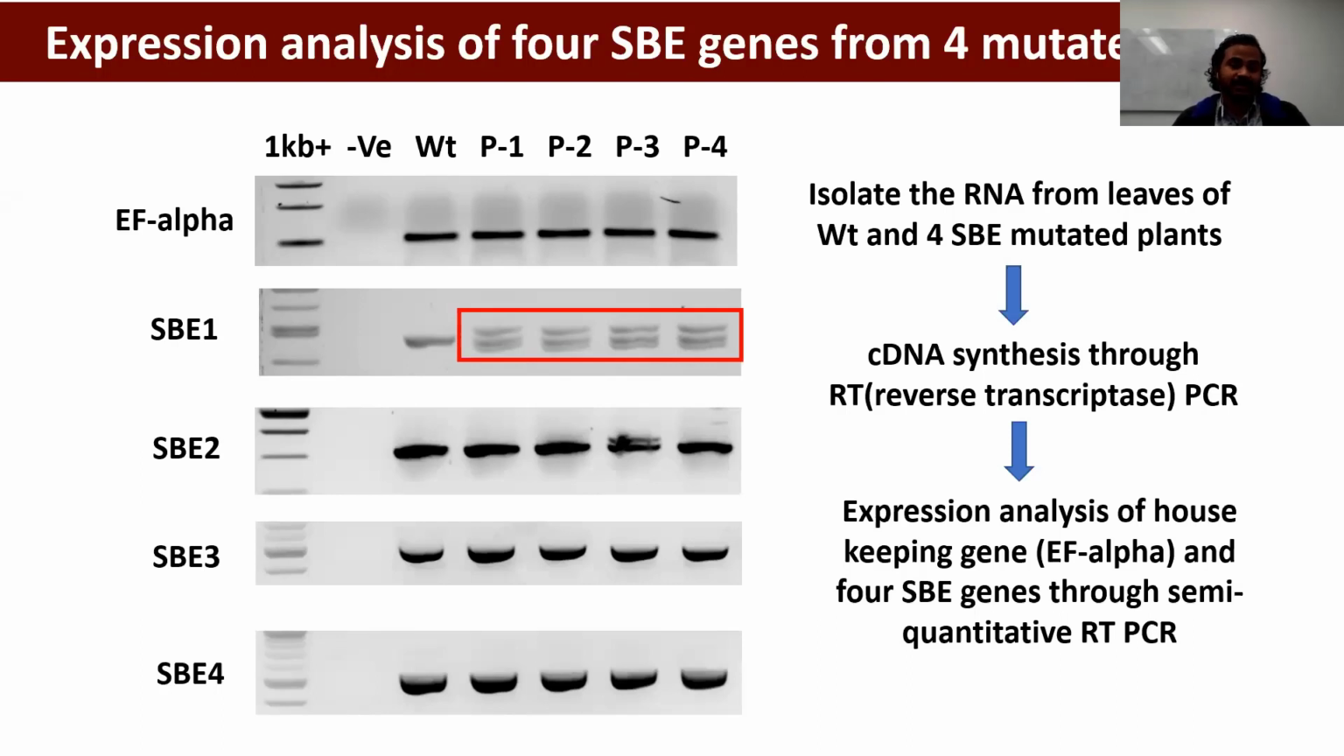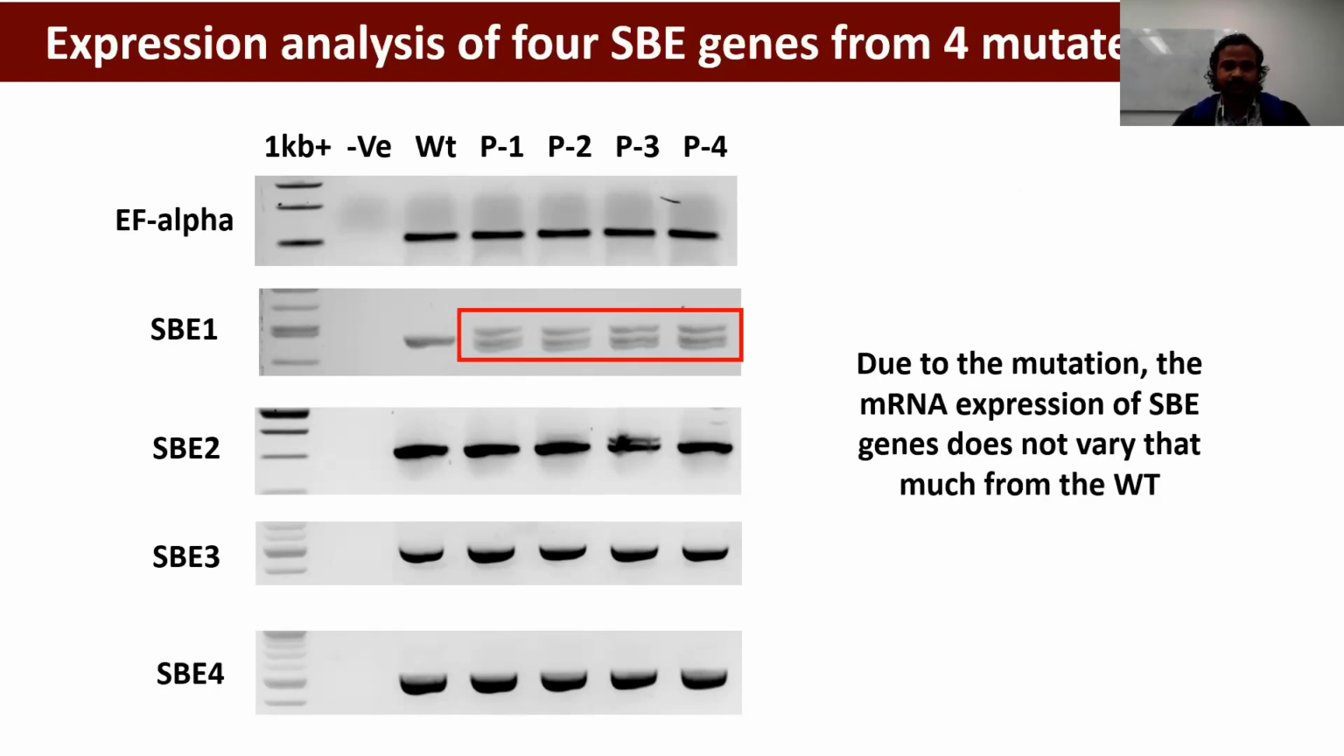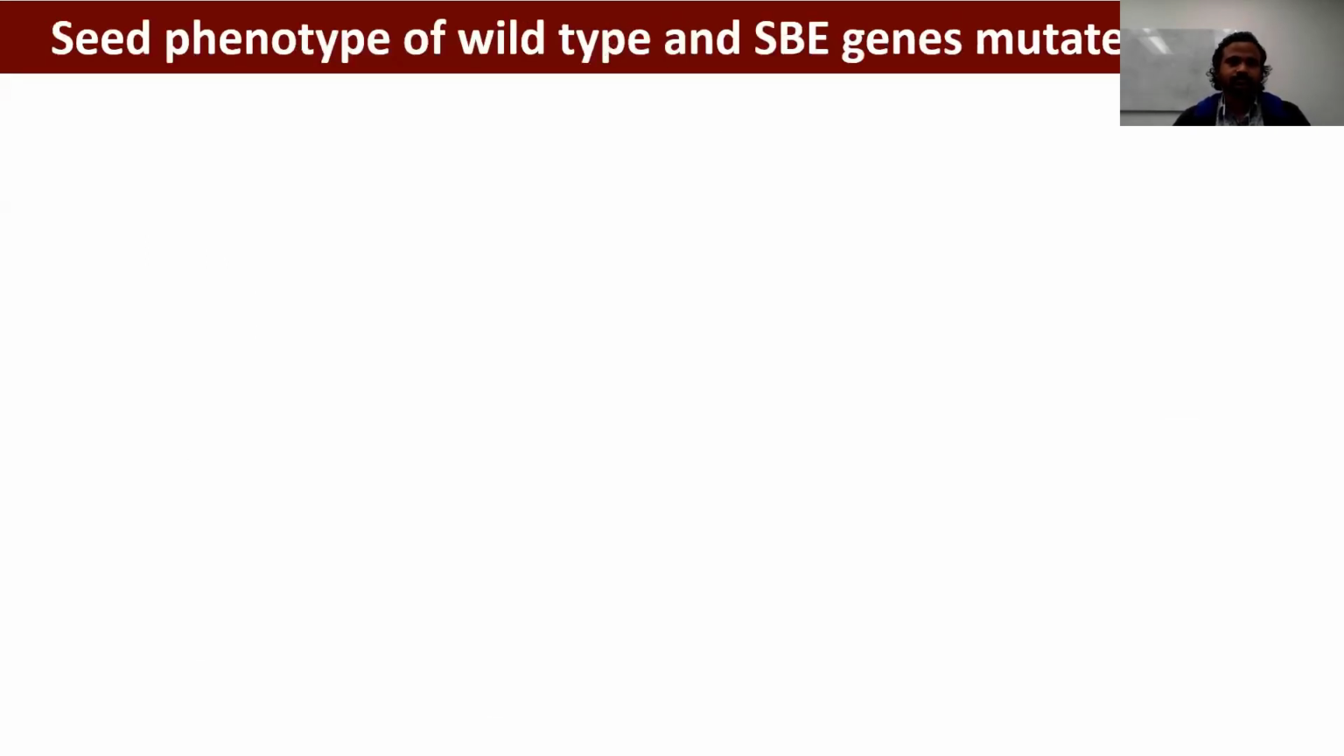So that's why it gave multiple bands during the expression result. But if you see the comparison between wild type and the transformed plant, we did not find that much variation between the wild type and the transformed plant expression. So here, due to the mutation, the mRNA expression of the gene does not vary that much from the wild type at the T0 generation.